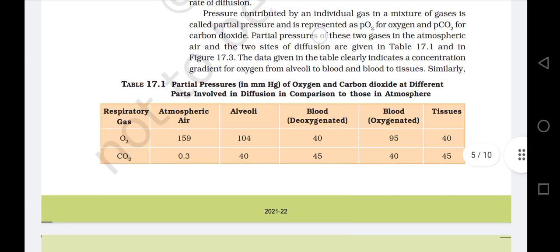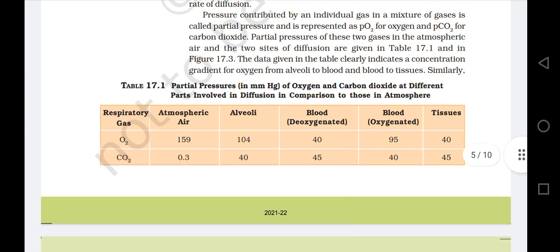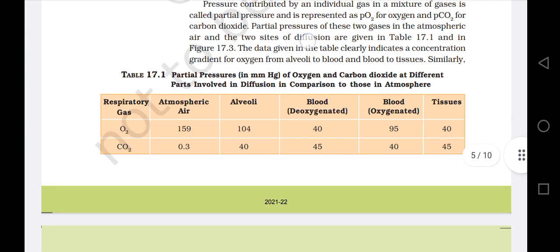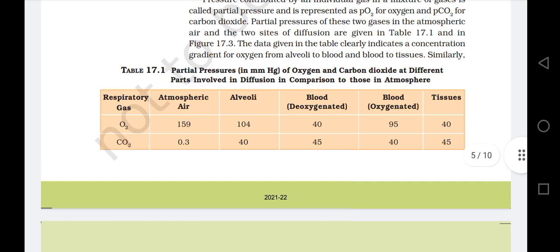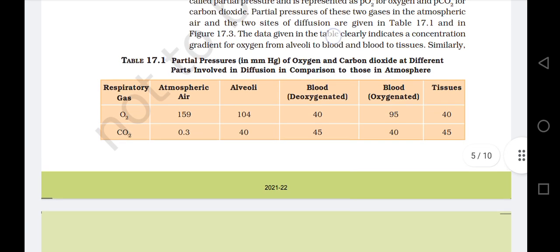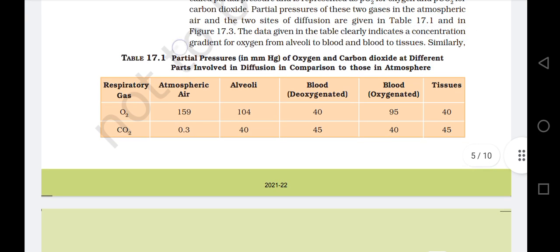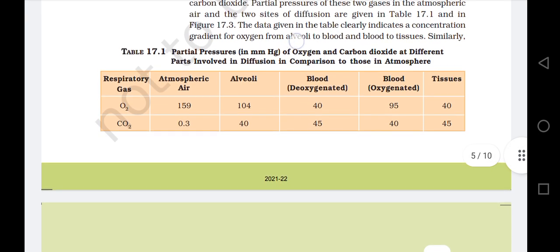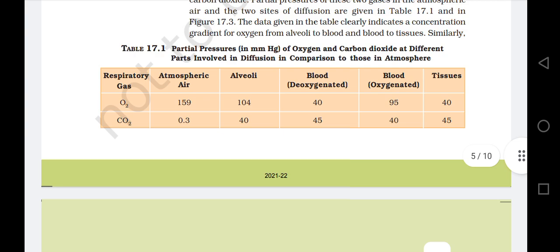Partial pressure of these two gases in the atmospheric air and the two sites of diffusion are given in Table 17.1 and in Figure 17.3. The data given in the table clearly indicates a concentration gradient for oxygen from alveoli to blood and blood to tissues.